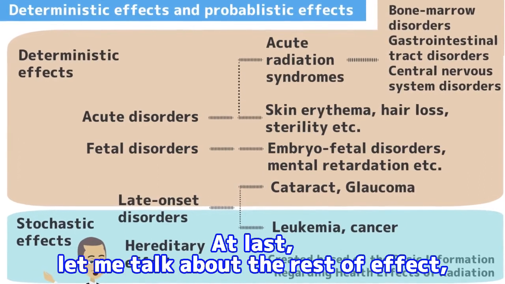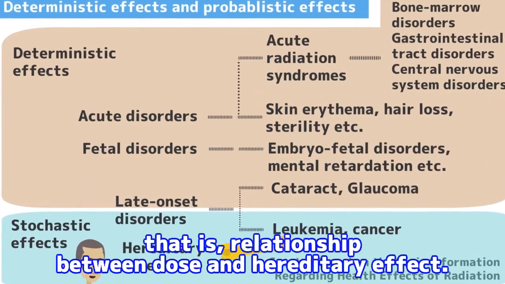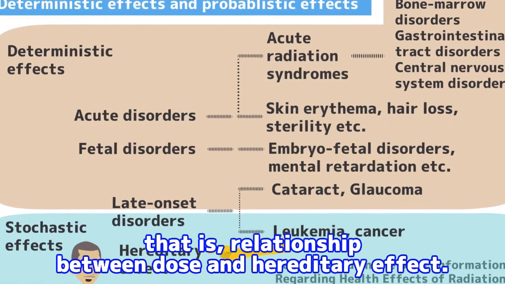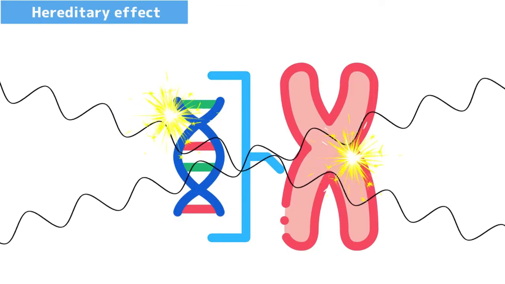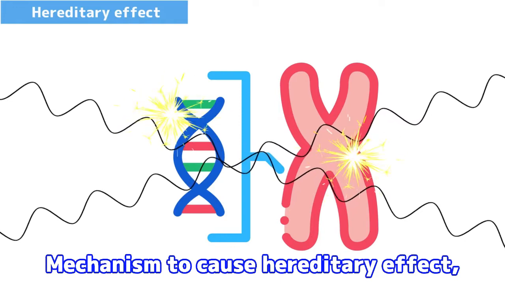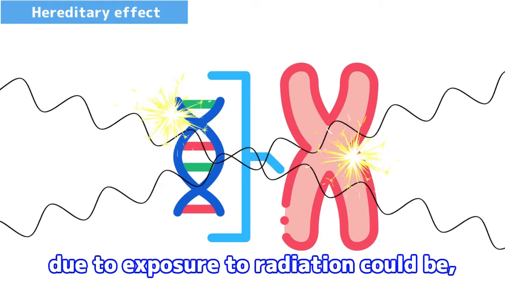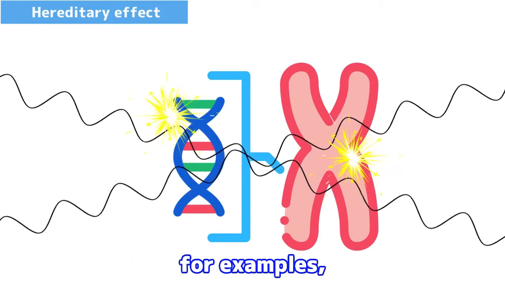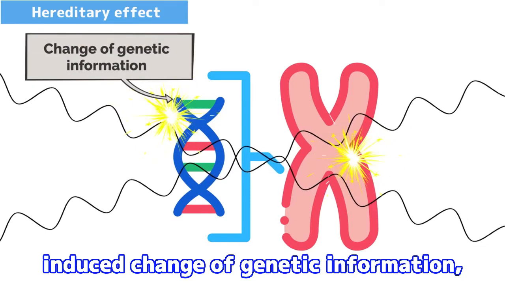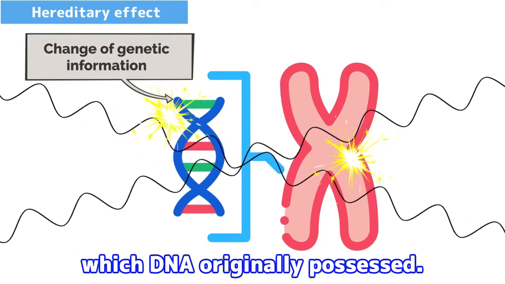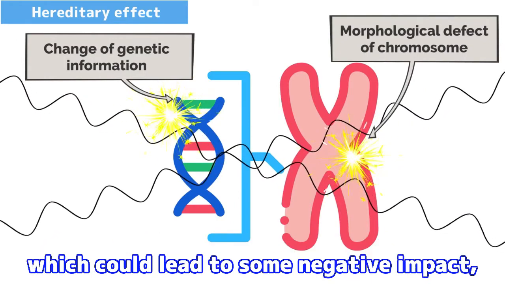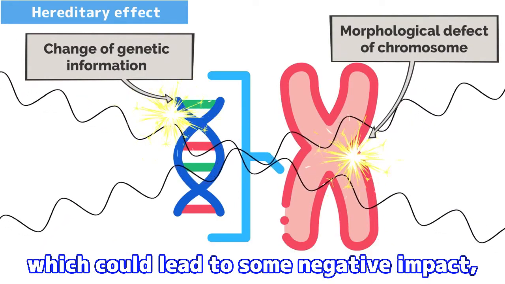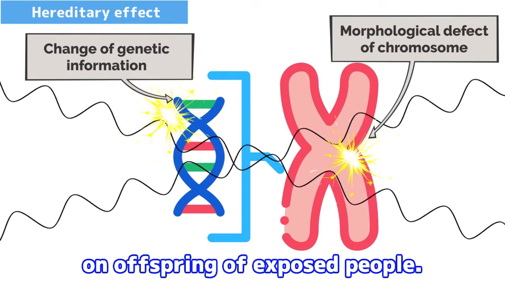At last, let me talk about the rest of the effects, that is, the relationship between dose and hereditary effect. A mechanism to cause hereditary effect due to exposure to radiation could be, for example, induced change of genetic information which DNA originally possessed. And morphological defect of chromosome could also appear, which could lead to some negative impact on offspring of exposed people.